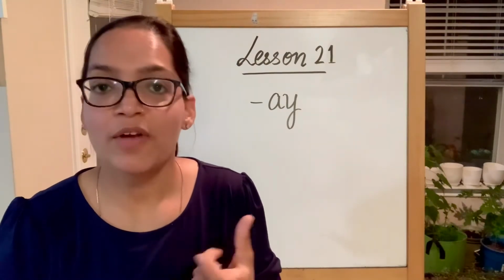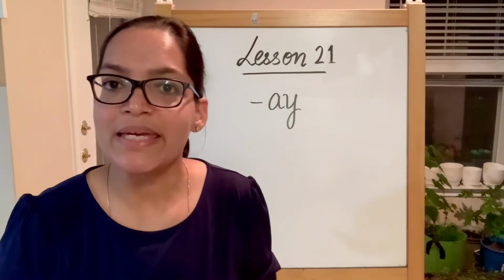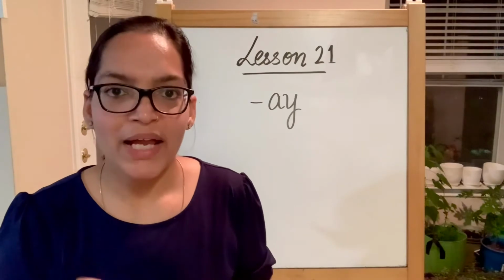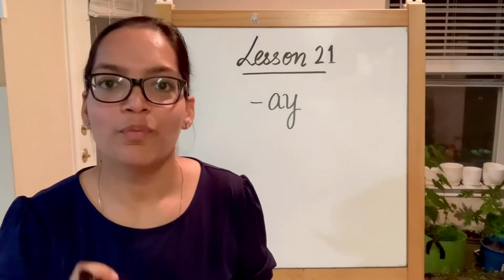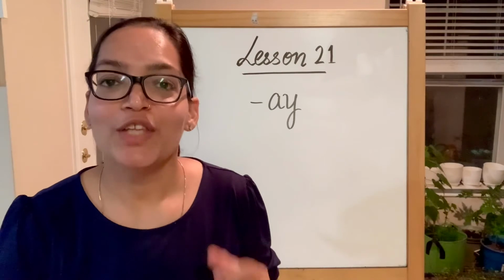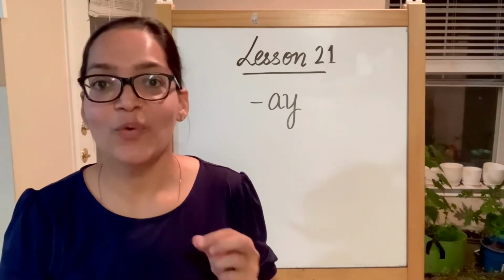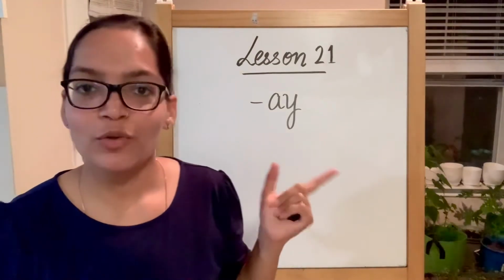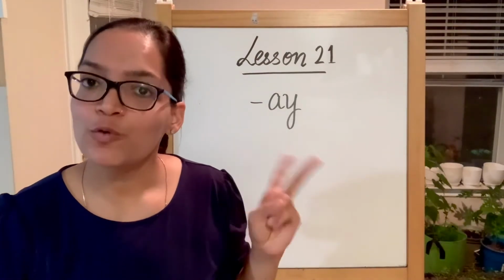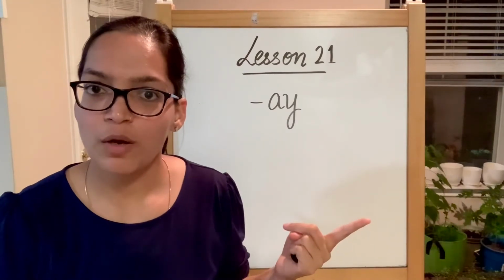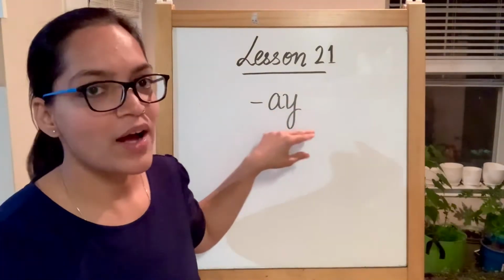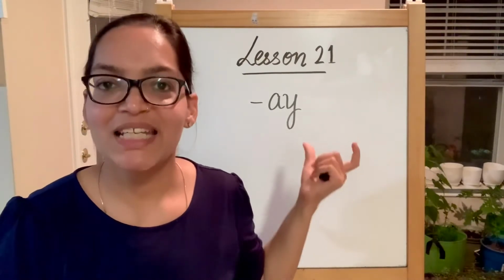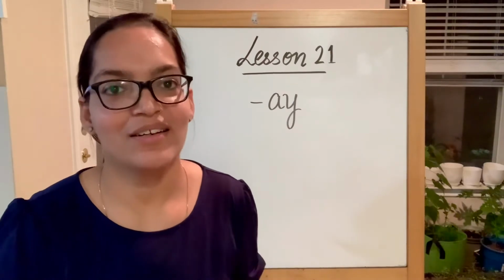Now if I say very or happy, all of these words end in Y. Now when Y is in the ending of a word, it produces a vowel sound. So that's why sometimes we consider Y as a vowel also. Now if you remember the rule of AI, when we have two vowels together, the first sound will be the dominant one. Now if we consider Y as the vowel here, again A will be producing its sound. Let's see the words of the AY family and understand it in a better way.